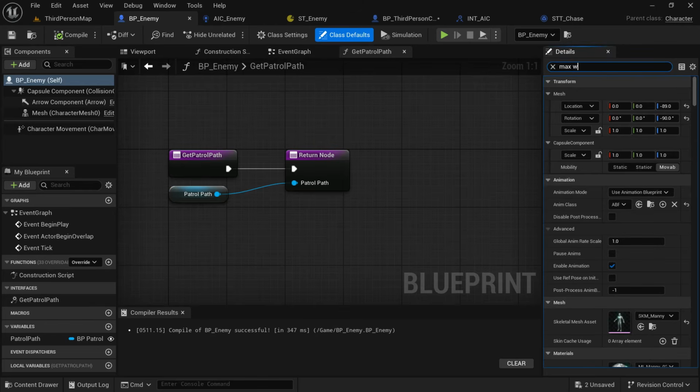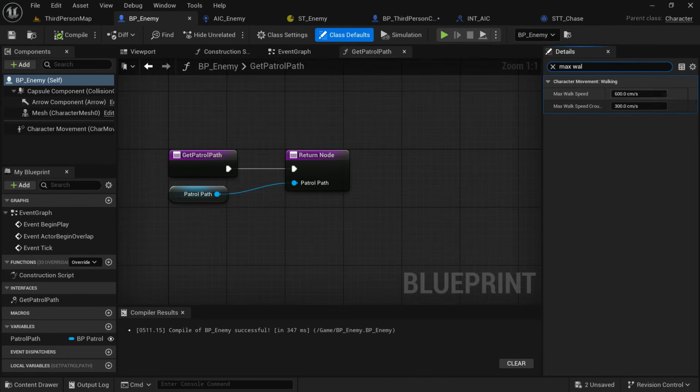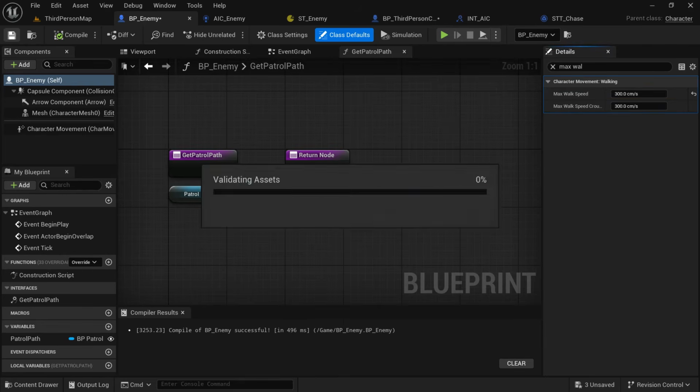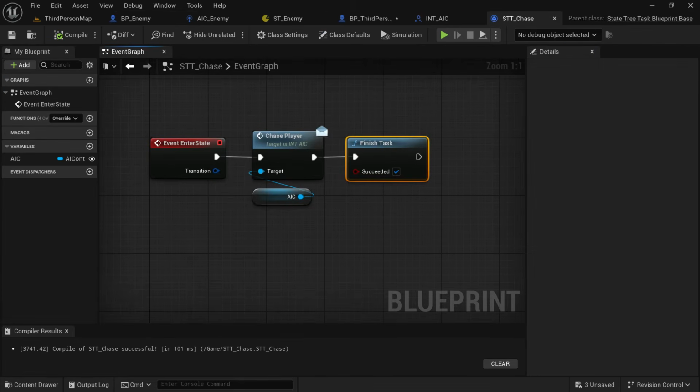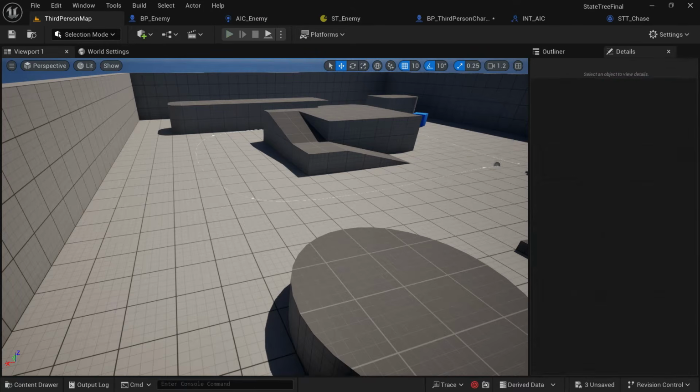I'm just changing the max walk speed of the enemy. You don't have to do this, it doesn't really change much, it's just to make it easier to run away from the enemy for testing. I also got rid of the finish task on the STT_chase.